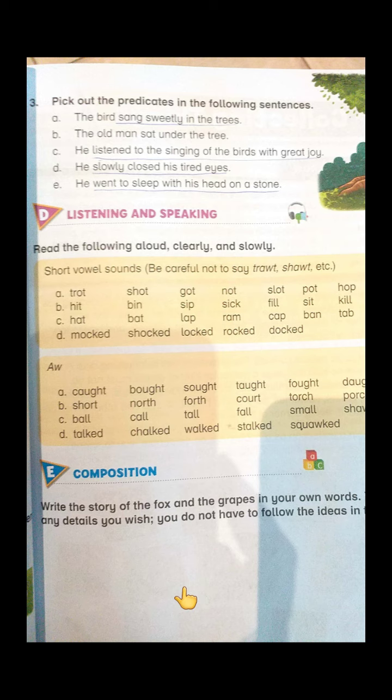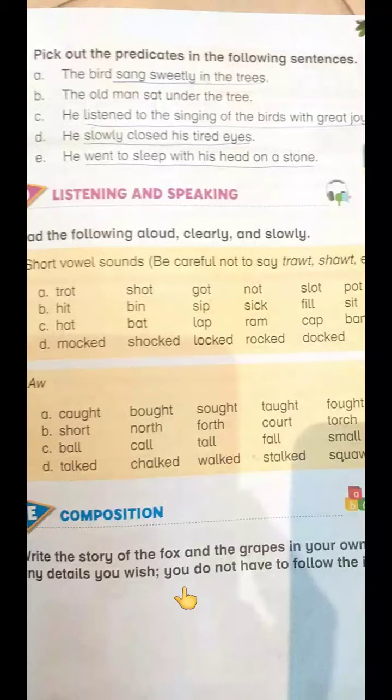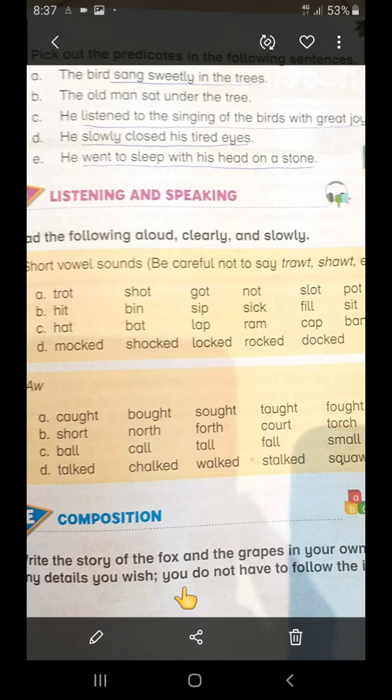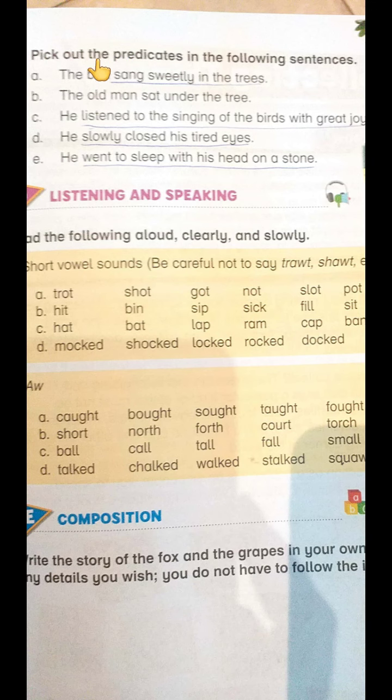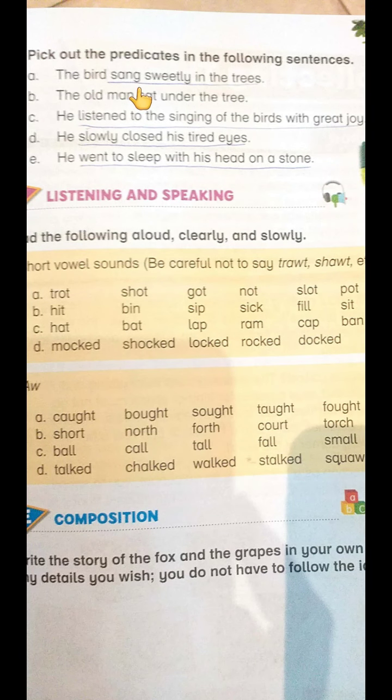The simplest way: for example, in a sentence like this, the bird sang sweetly in the trees. If we exclude the subject, whatever is left is our predicate.